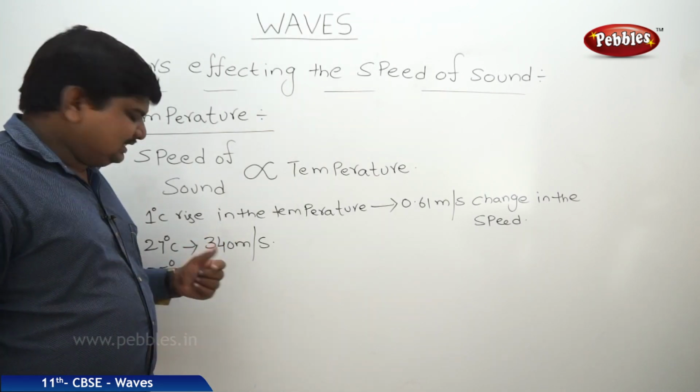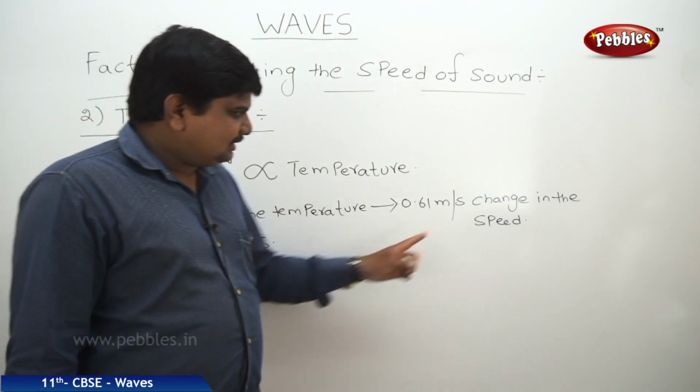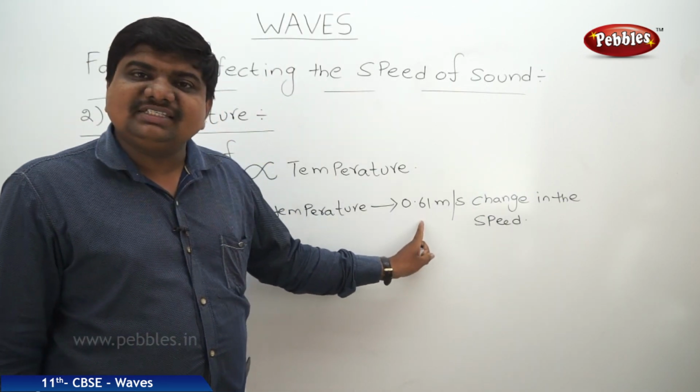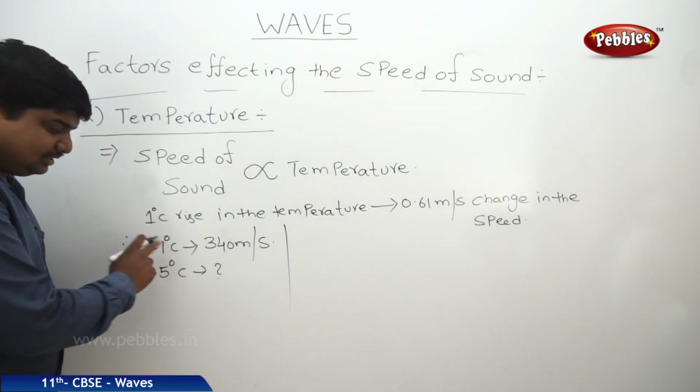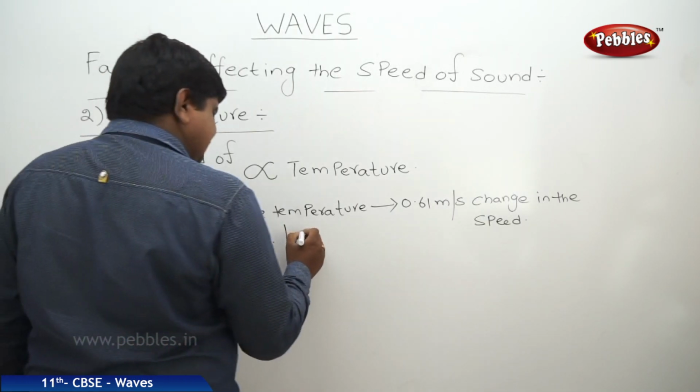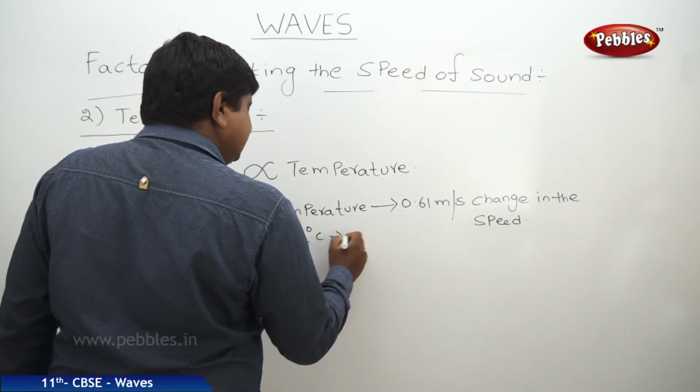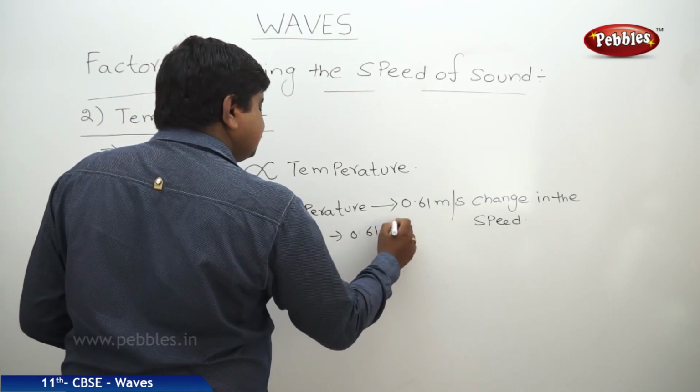If you see the content, for 1 degree rise in the temperature, the speed changes by 0.61 meters per second. Therefore, from 27 to 35, the change in the temperature is 8 degrees Celsius. So for 1 degree Celsius, 0.61 meters per second.